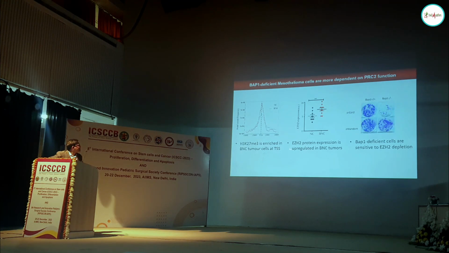But in that situation there is a gene called EZH2, which is specifically upregulated, and which is part of the PRC2 complex. We make use of this EZH2 overexpression. Can we shut down EZH2 expression and make these cells sensitive to killing? We did some experiments on this. If you take these BAP1 deleted cells and knock down EZH2, you can easily kill them. But if you take BAP1 positive cells and do EZH2 knockdown, it does not bother them and they do not go into cell death. You still see the same amount of cells in the colonies.